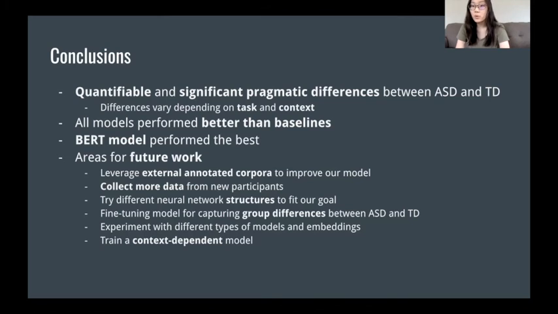And from here, we want to work on getting more data by both leveraging external annotated corpora and collecting more data from new participants. We also want to try different neural network structures and fine-tune our model for capturing those group differences between ASD and TD, which it currently fails to capture. And finally, we also want to experiment with more models and embeddings and look into training a context-dependent model, which takes the surrounding utterances into account.